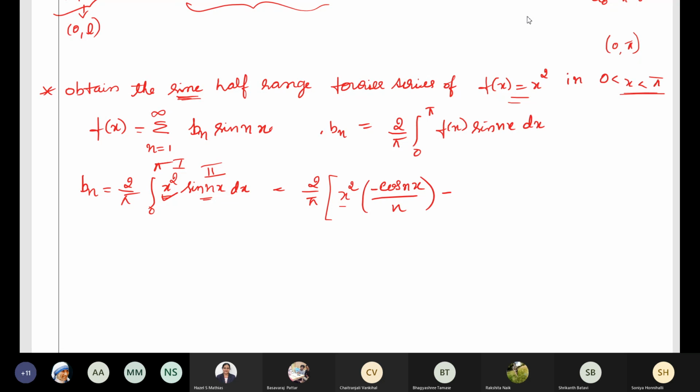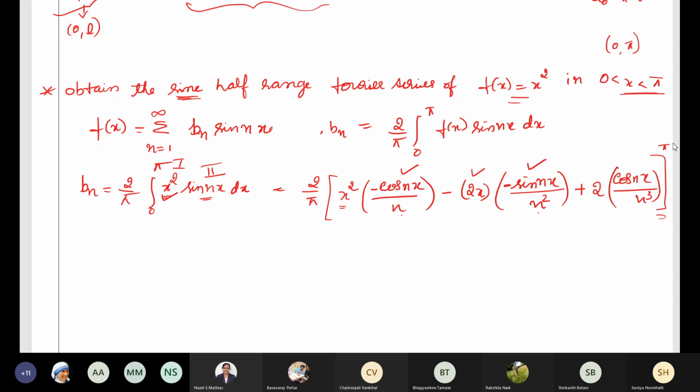Then negative sign, differentiate x square. It is 2x. Integrate this one. What is the integration of cos? It is sine. The negative sign is already there, so it will be minus sine nx by n, and previously 1 by n, so it will become n square. Then plus differentiation of 2x. What is the differentiation of 2x? It is 2. Integrate this once again. Integration of sine will be minus cos, and with this minus it will become plus cos nx by n. With this n square it will become n cube, and the limits vary from 0 to pi.